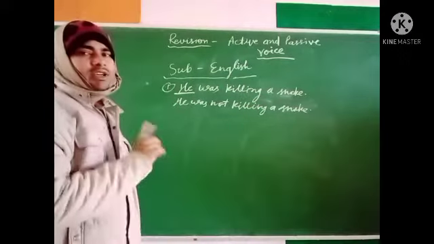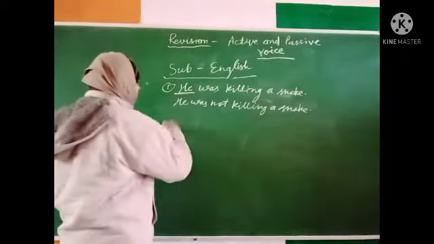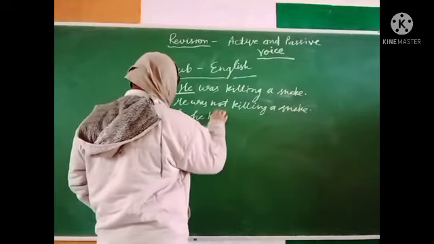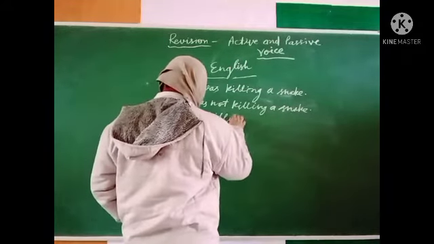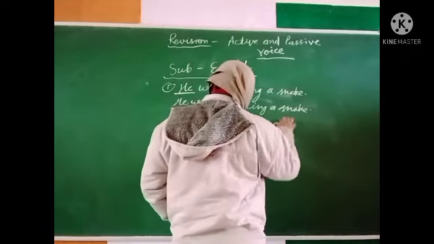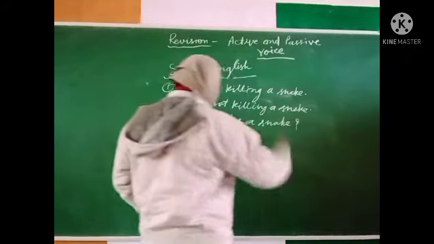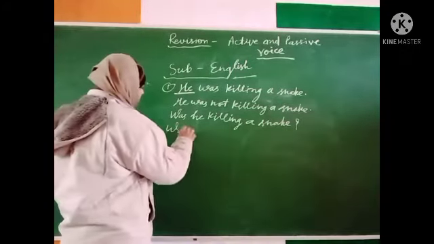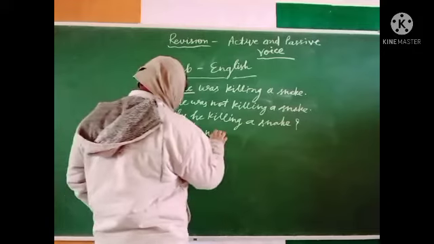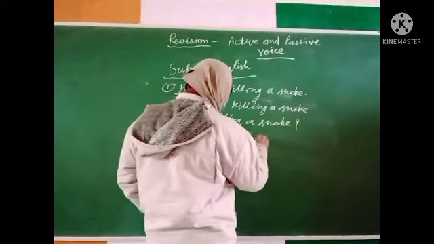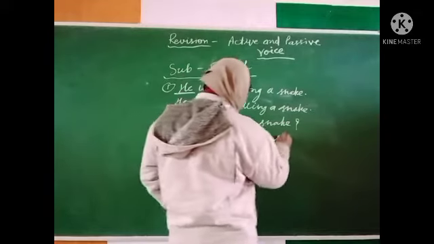This is negative. And interrogative: was he killing a snake? Interrogative mark. Was he not killing a snake?